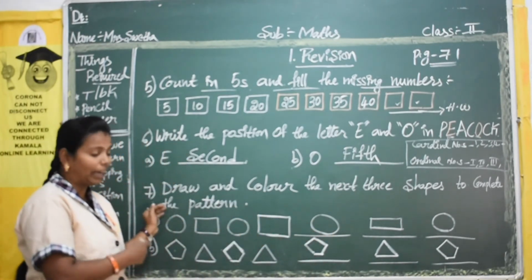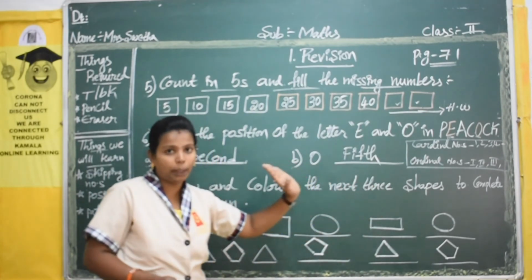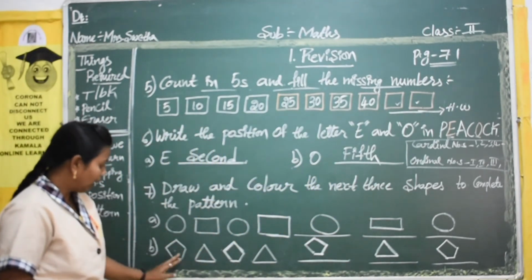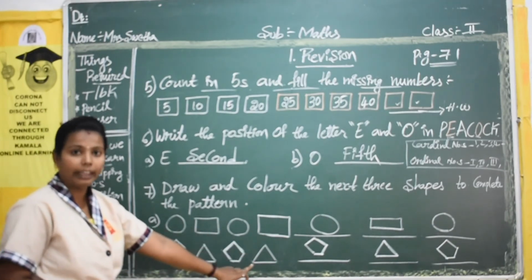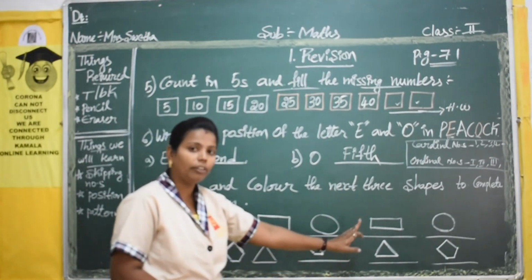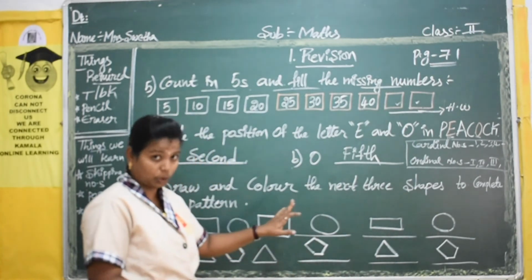The next pattern is repeating the same thing. Circle, rectangle, circle: 3 positions we have done. Now the second one is pentagon, triangle, pentagon, triangle. Next you get pentagon, triangle, pentagon. Okay, and I have shown you how to draw this pentagon also.